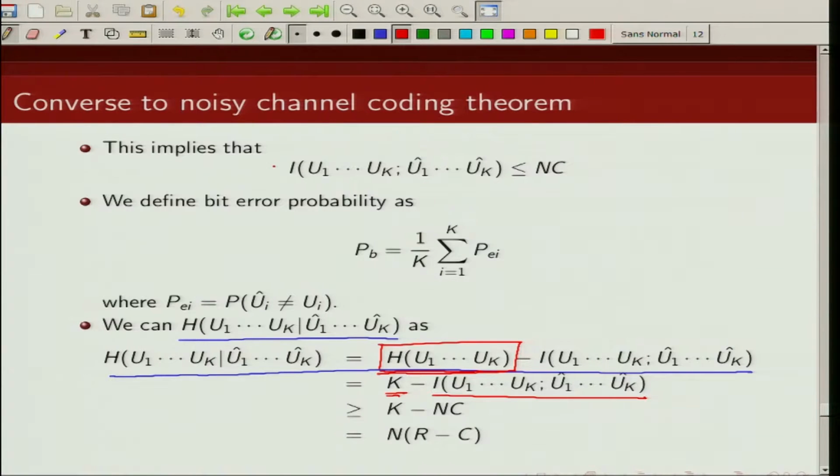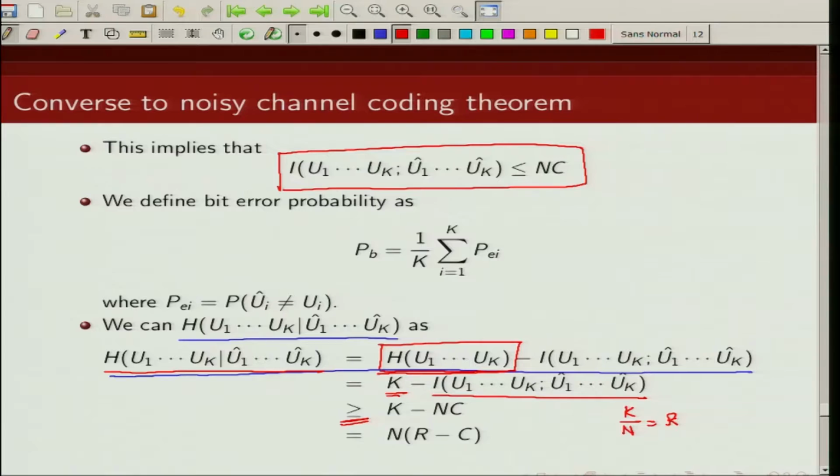Now, we have proved earlier that this mutual information is less than or equal to n times C. So if we subtract a larger quantity, this will become greater than or equal to k minus n times C. And what is k? k by n is R, so k is n times R. So when we write k as n times R and take n out, what we get is that the uncertainty in u1, u2, ..., uk given u1 hat, u2 hat, ..., uk hat is greater than or equal to n times (R minus C).